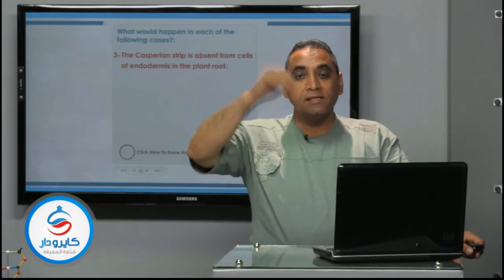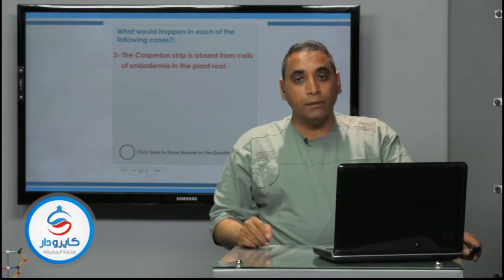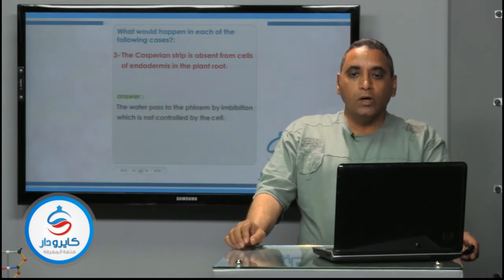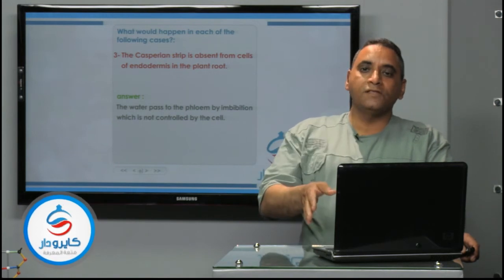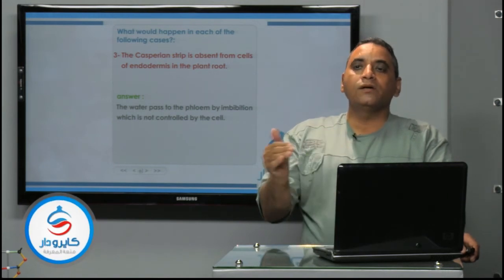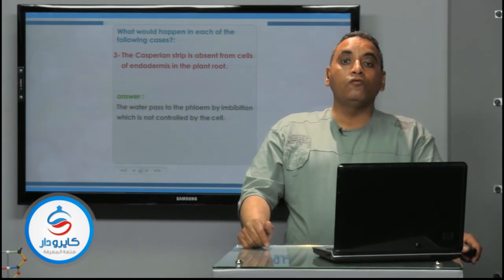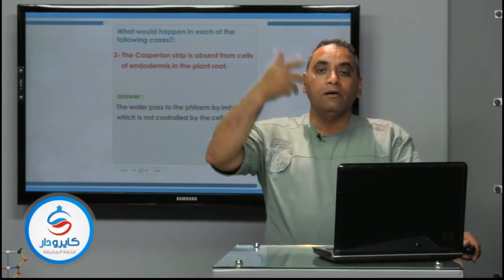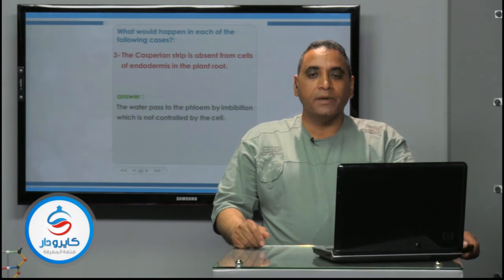So in the absence of the Casparian strip, the water will pass to the phloem by imbibition, which is not controlled by the cell. So the absence of the Casparian strip, or the absence of the suberin ribbon, means the water will pass by imbibition to the phloem, with the presence of food or high energy materials carried by the cytoplasm inside the phloem, or inside the sieve tubes, in the form of cytoplasmic streaming.